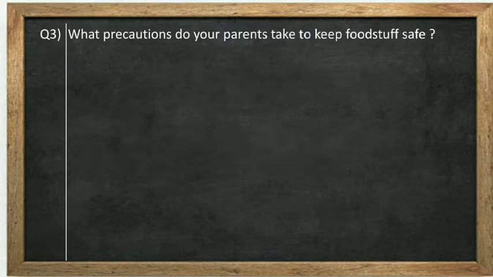Question number 3, what precautions do your parents take to keep foodstuffs safe? Okay, you people would have seen different methods in your home which your parents or your elders take to keep your food stuff safe. Okay, for example, dehydration also.